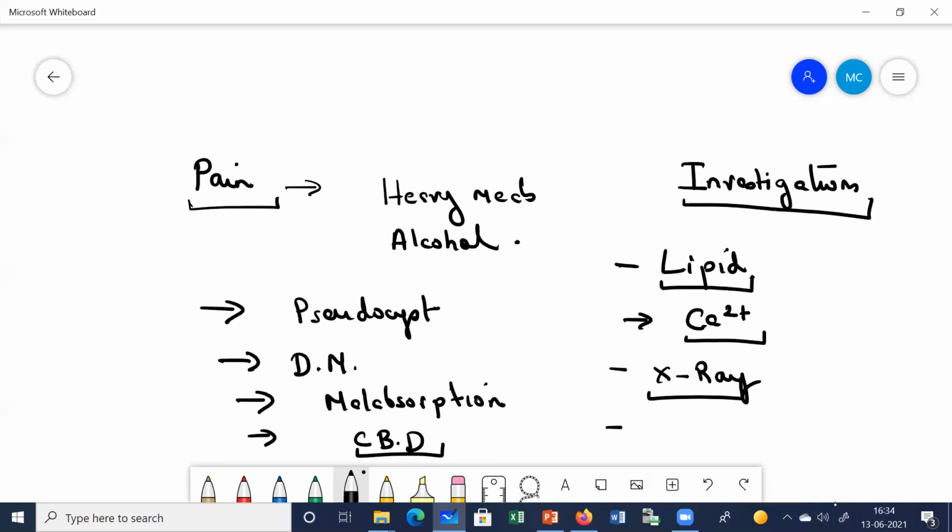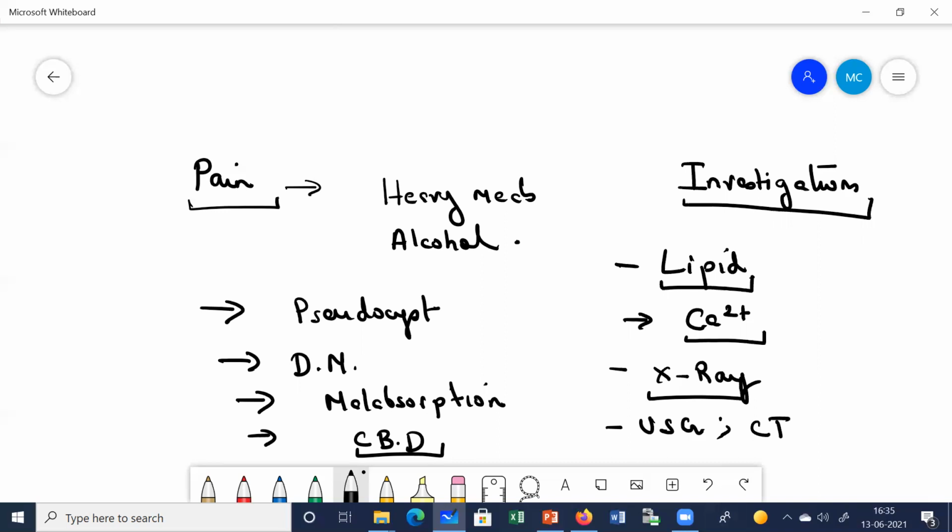Then we do ultrasonography of the abdomen and CT scan of the abdomen. In these, we can find what the condition of the pancreas is, whether any atrophy has occurred, whether any calcification has occurred, and, as I told you, there can be obstruction or stricture of the bile duct. If such things have occurred, you can clearly see them in ultrasonography or CT scan. Dilatation of the bile duct, all these things can be seen here.